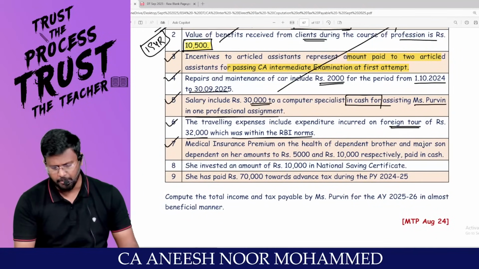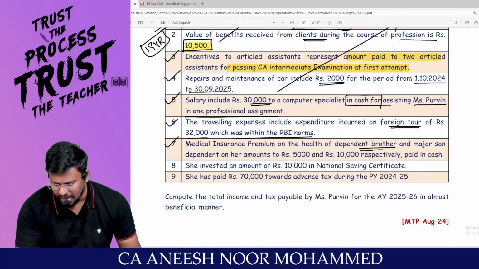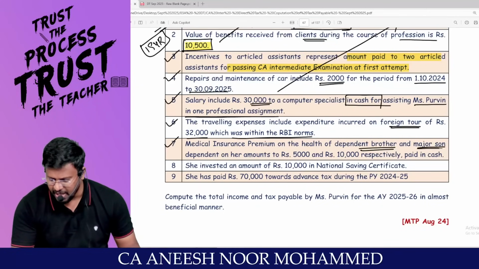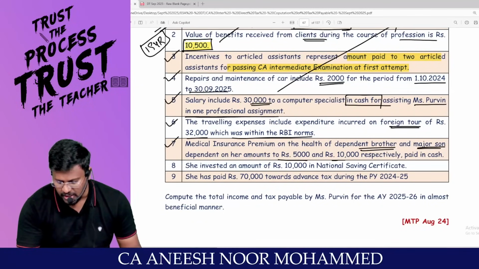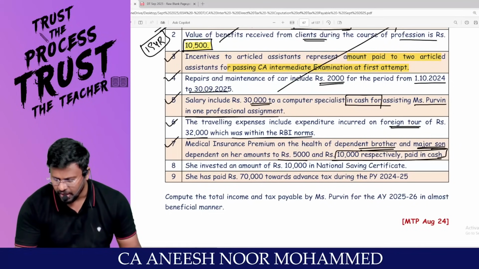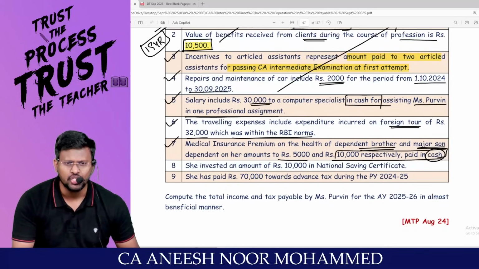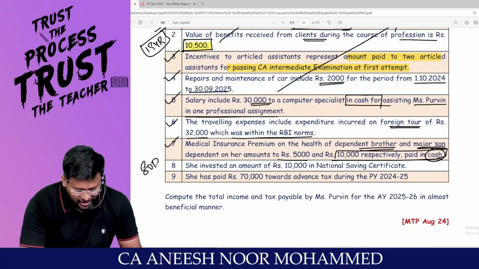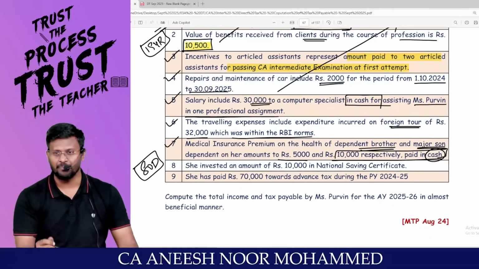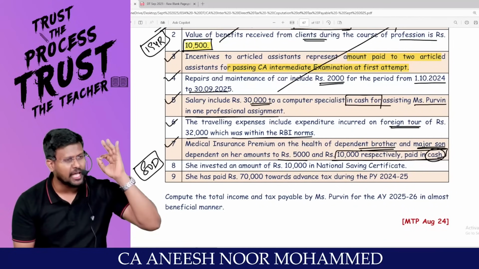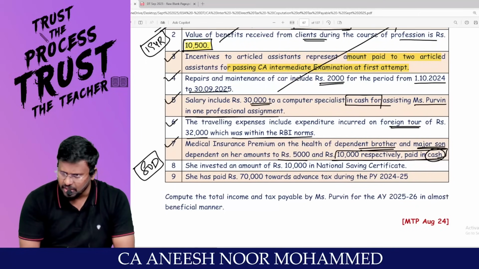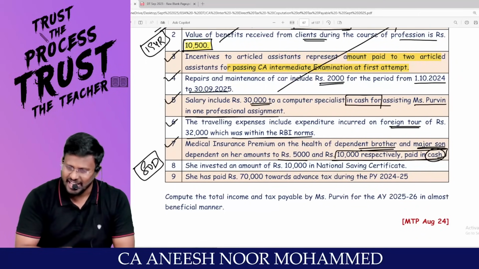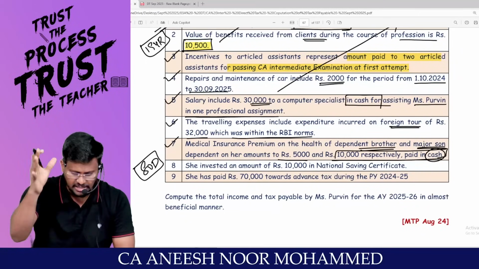Medical insurance premium on the health of dependent brother and major son dependent on her, rupees 5,000 and 10,000 respectively, paid in cash. Sir, we are having 80D. D stands for doctor. Medical insurance premium must be paid by cheque. Have they paid by cheque? No, sir. They have paid in cash. They are not entitled to claim 80D.